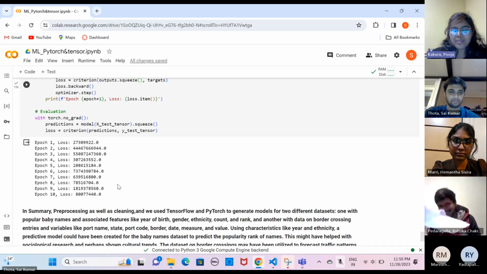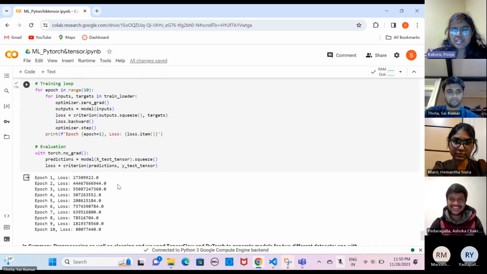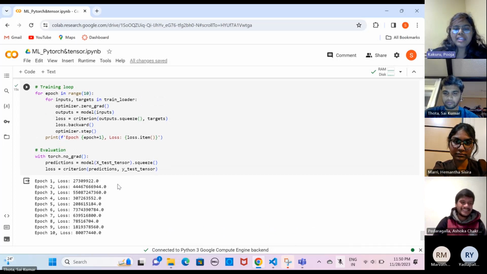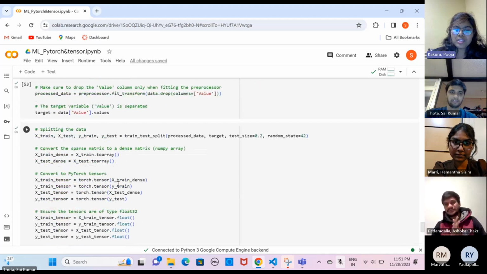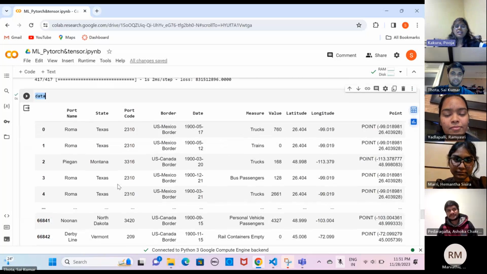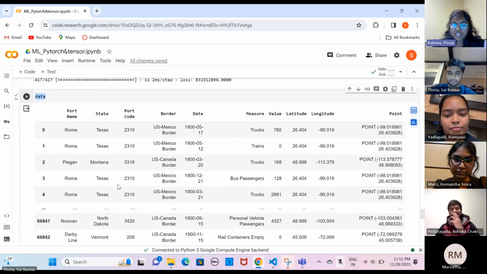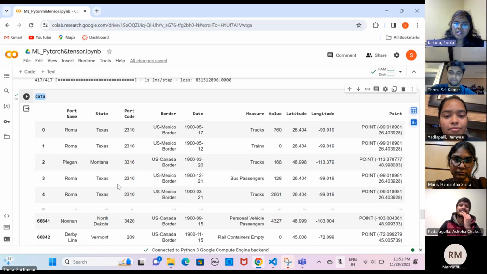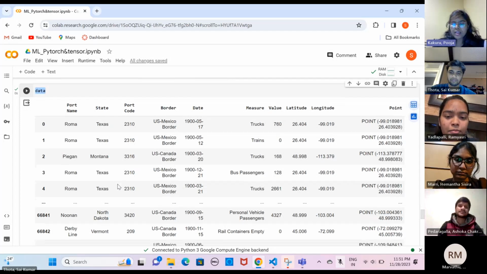The main aim of this code is to handle the missing values in the latitude and longitude columns, drop the port column, and perform preprocessing using a column transformer. The PyTorch model is defined and data is converted to PyTorch tensors. A PyTorch dataset and data loader are created and the model is trained using a simple training loop.